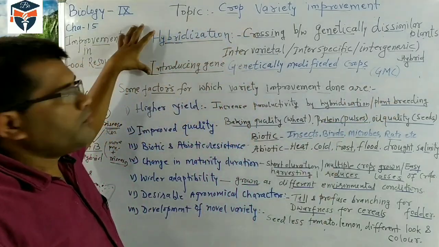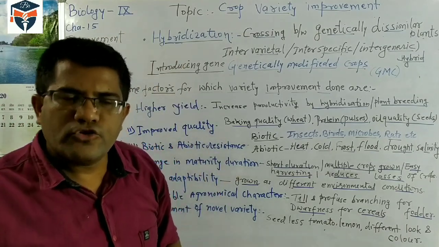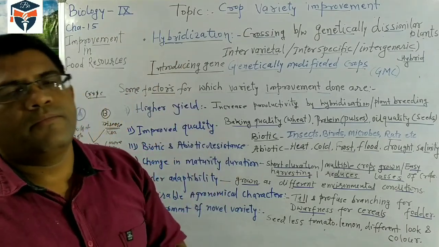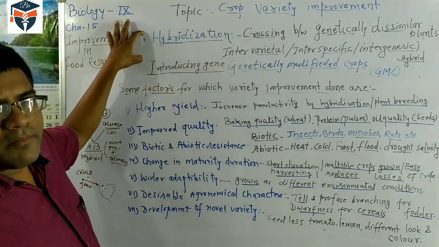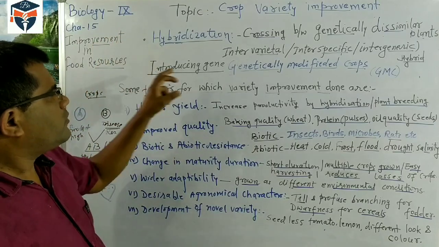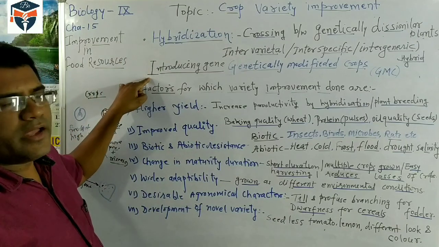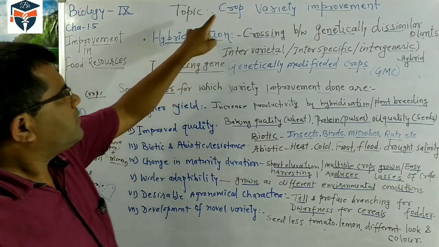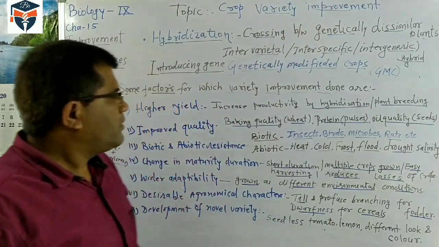the variety that is called a genetically modified crop, or it is also known as GMC. So these are the two methods. Except this, artificial hybridization is there, and the plant breeding procedure is there. But we should remember what hybridization is and how the introducing of a gene is done. So these are the two methods, hybridization and introducing the gene. It is important for crop variety improvement.